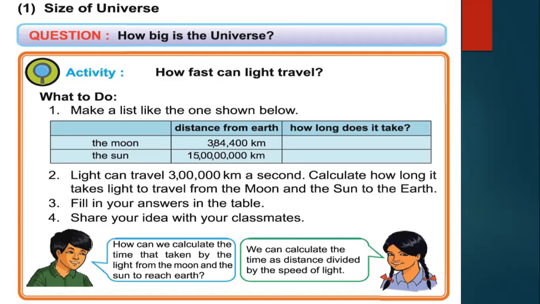So have a look. If I divide 3,84,400 kilometers by 3 lakh kilometers, we will get the time which the light from the moon takes to come to the earth. By the same process, we can calculate the time by which light from the sun comes to the earth.